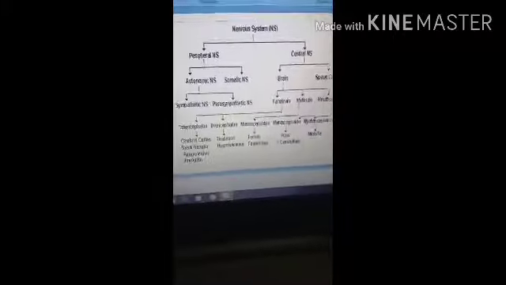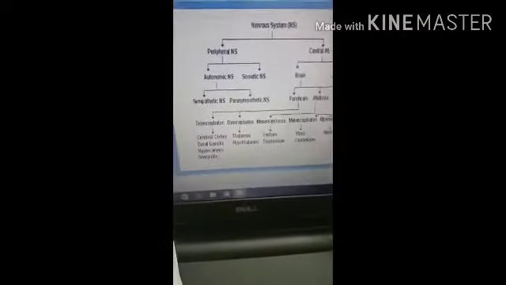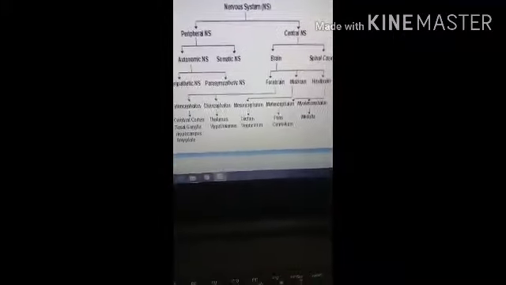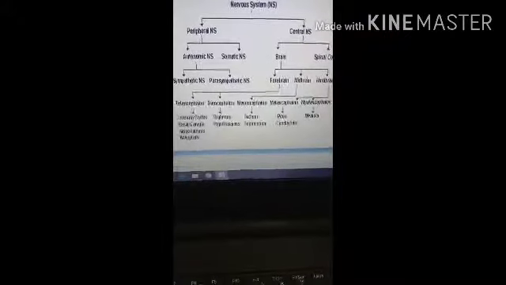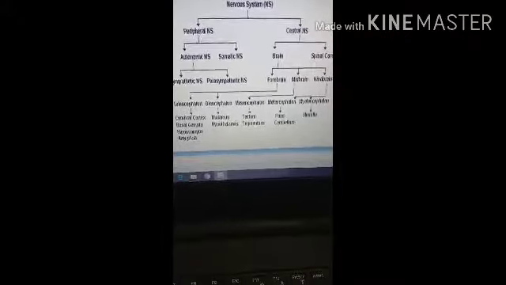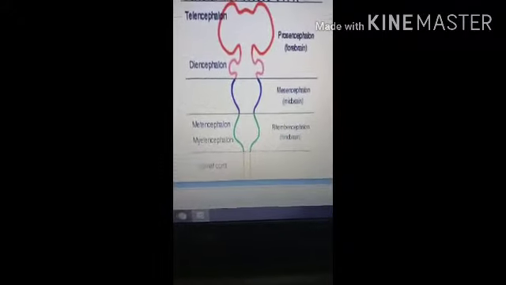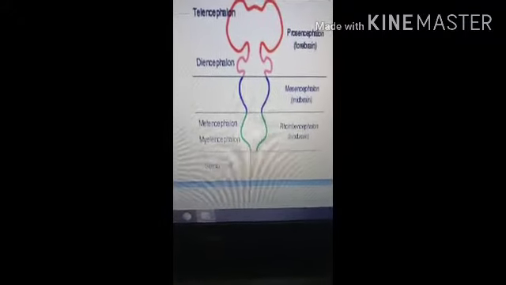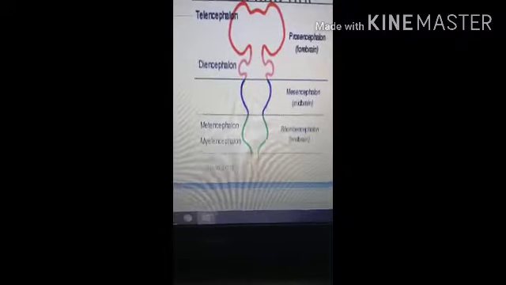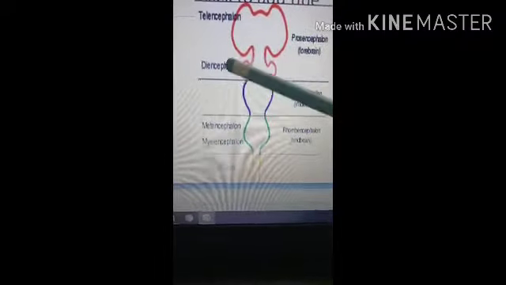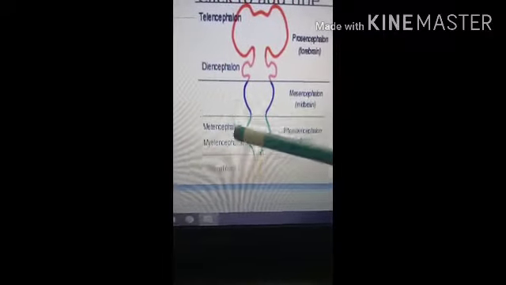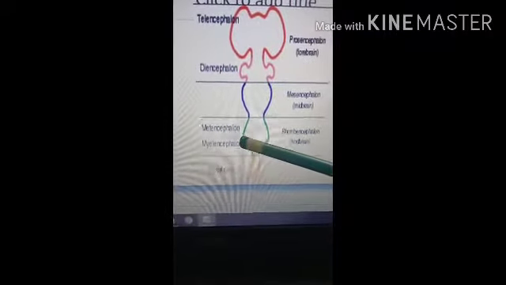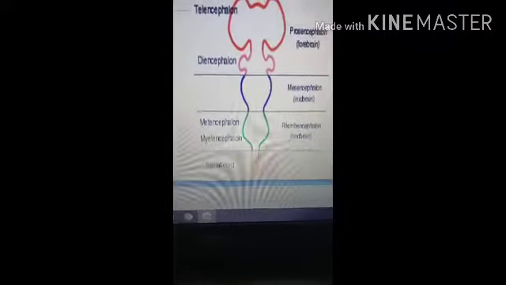So in this way, we had seen the division of the nervous system. After that, we should see the neuron. Here in this diagram you can see the different structures of the brain. So that is the prosencephalon, this is the first part of the brain, then the mesencephalon, the second part of the brain, and the third, the rhombencephalon, the third part of the brain.